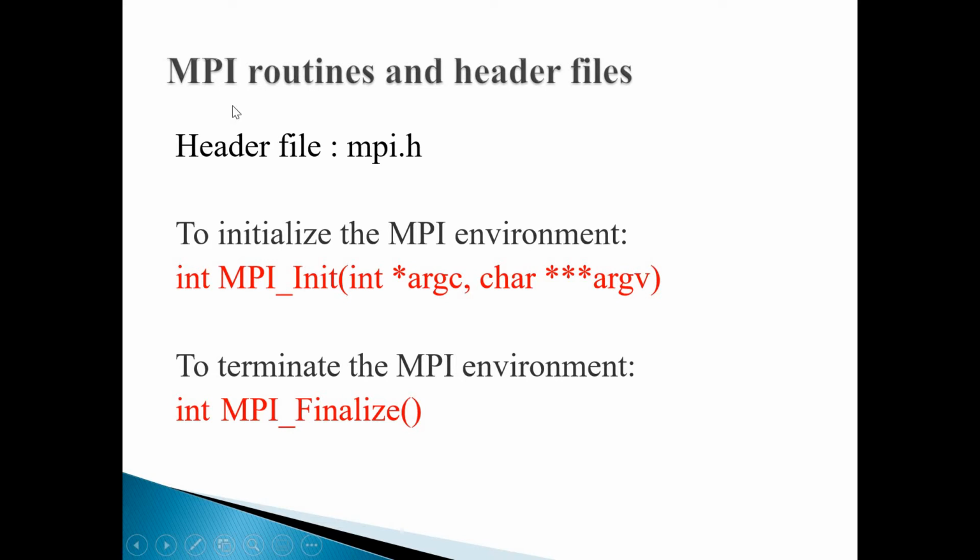So focus on the core part now, MPI routines and header files. For all MPI programs, you will need this header file, mpi.h. You will have to include it at the beginning using #include. Then to initialize the MPI environment, you will need this API, MPI_Init, with the command line arguments. So the very first step in any MPI program will be to include mpi.h and then initialize the MPI environment using the MPI_Init API. Then after initialization, you write your business logic.